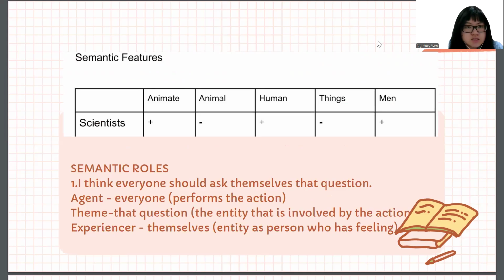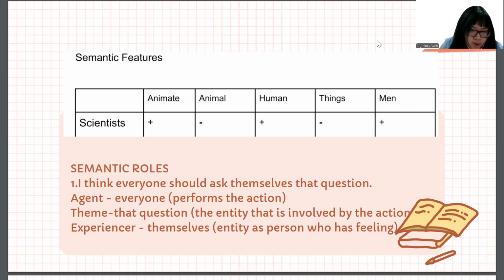Next one is semantic features. For the semantic features, the word sample I have chosen is scientist. Scientist is animate, but not animal. And scientist is human, but not thing. And scientist can be man.